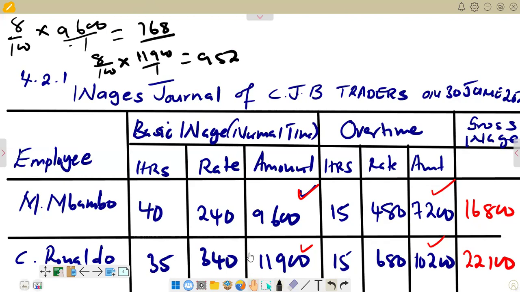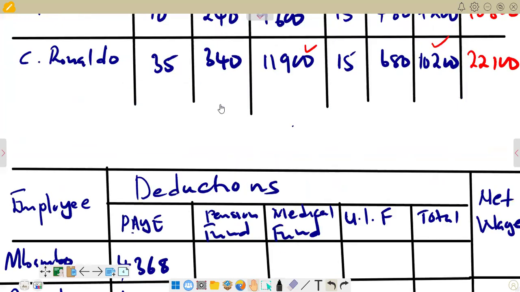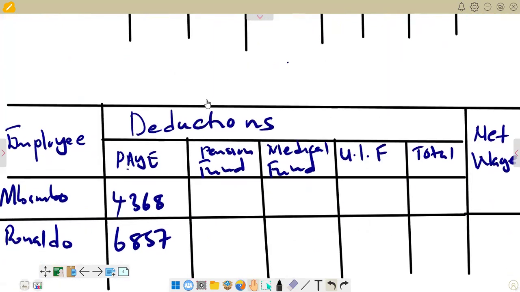Then we go down to the end of that. So for pension fund, we are saying 768, and then we've got for Ronaldo, 952. Then we go to medical aid. Again, we go to the instructions to see what they are saying about medical aid.